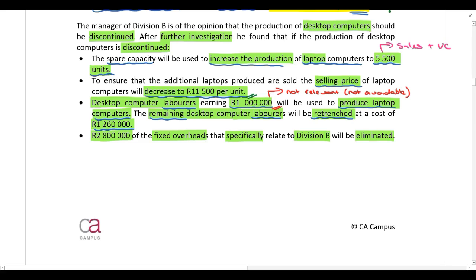However, the balance, the remaining desktop computer laborers will be retrenched. So the balance of the labor cost is relevant because it's avoidable. If they continue producing desktop computers, they will obviously need to pay these laborers. However, if they discontinue producing desktop computers, these laborers will be retrenched and they will save the labor cost. So because it's avoidable, it is relevant.